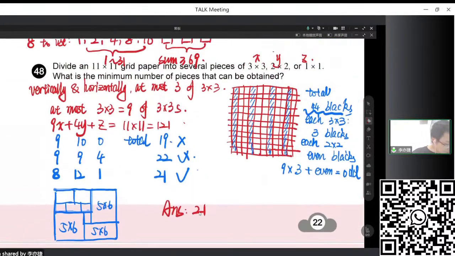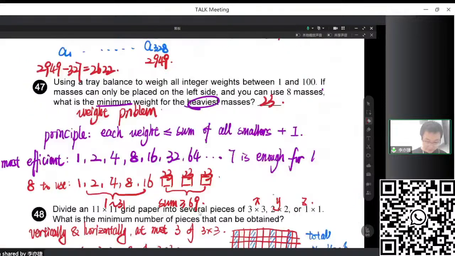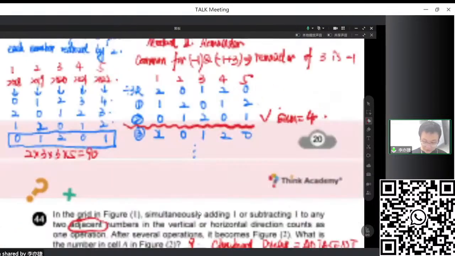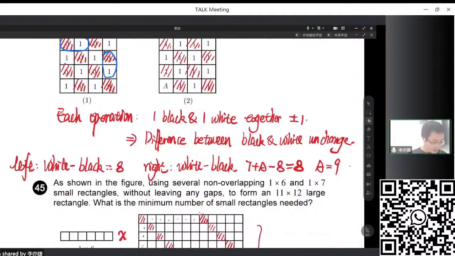What's the answer for question 40? So why keep repeating, asking the answer for question 44? You have to show it. I have to show it. The question 44, the answer is 9.